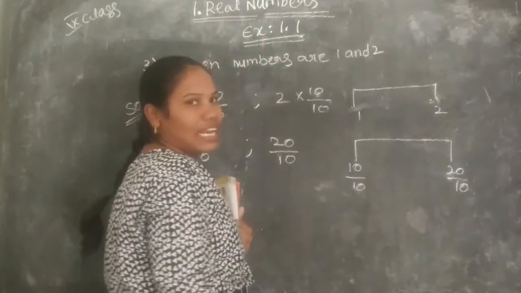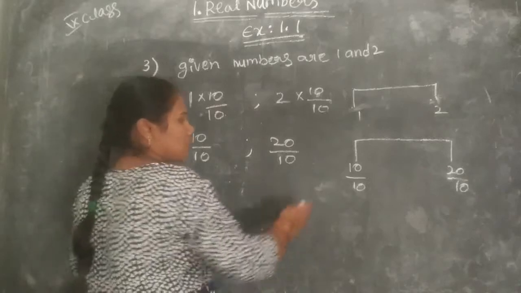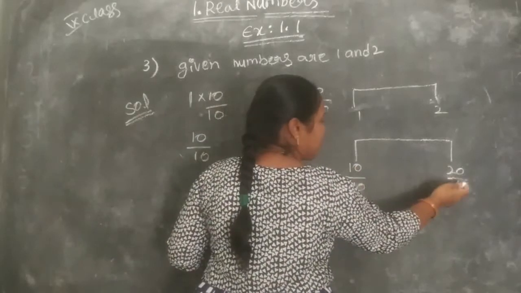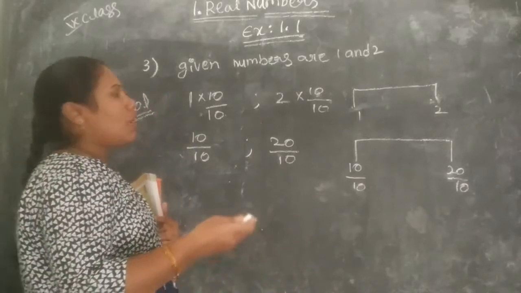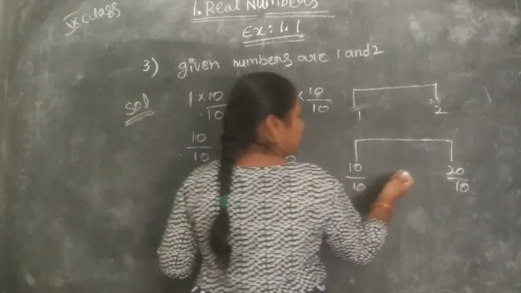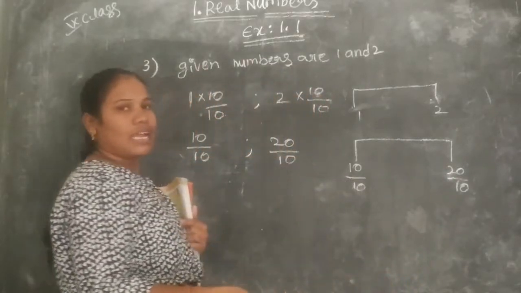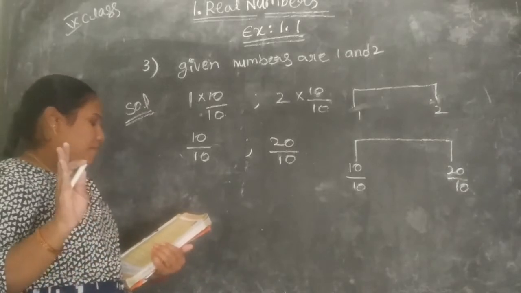Here is the 10 by 10 and here is the 20 by 10. Can we write numbers between them? Yes. We can write 11 by 10, 12 by 10, 13 by 10, 14 by 10, 15 by 10, 16 by 10, up to 19 by 10. They ask for only 5 rational numbers.